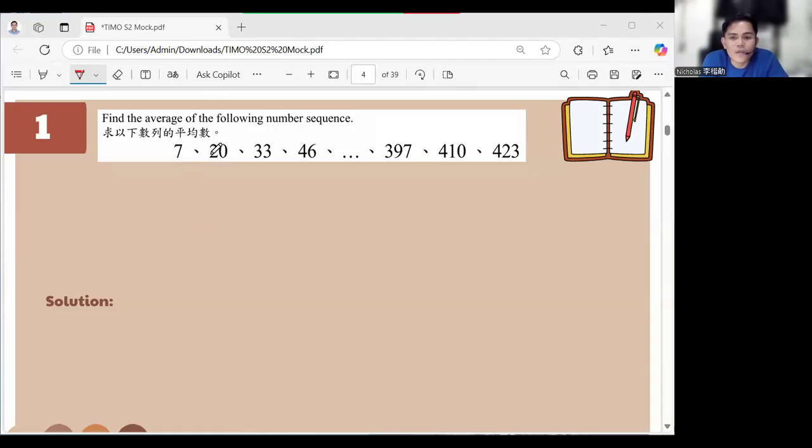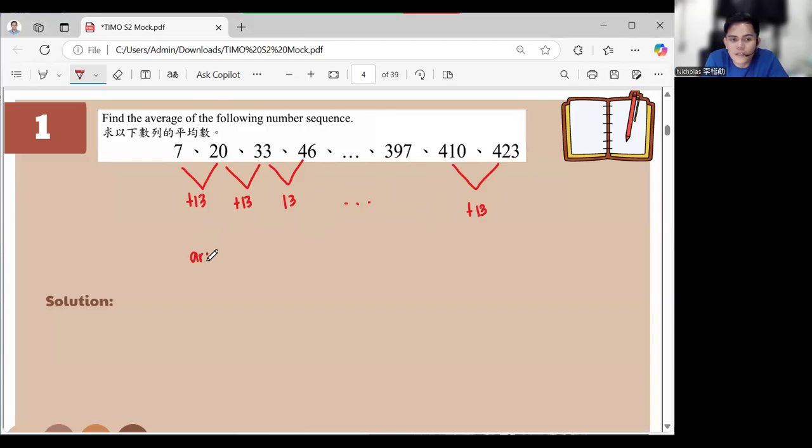Okay, anyway, so in this number sequence, this one here is plus 13, right? Then plus 13, plus 13, until plus 13, right? So this means that this is an arithmetic sequence.